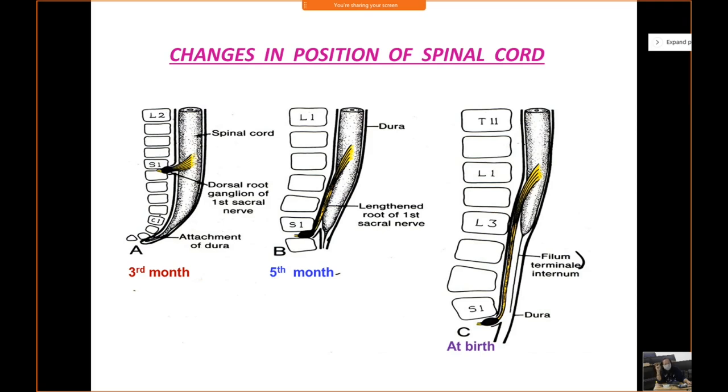As a result, since the spinal cord is now much shorter compared to the vertebral column, the corresponding spinal nerves have to take a much longer, more or less vertical course in order to reach their corresponding vertebra. Clear? Because they have to exit near the corresponding vertebra. So at birth, the lower end of the spinal cord terminates at L3, but in adults, it terminates close to L1.